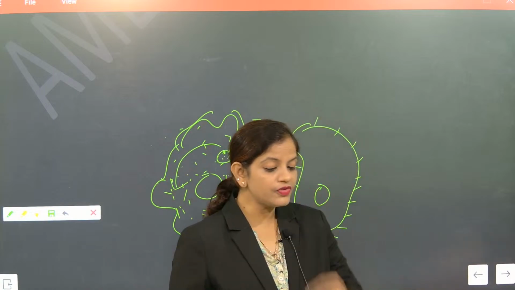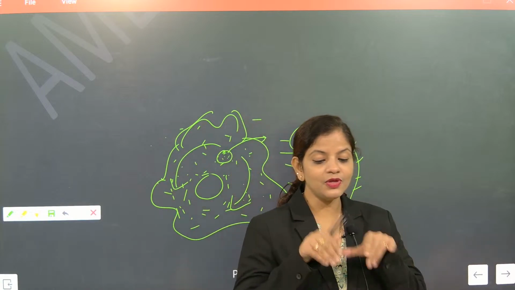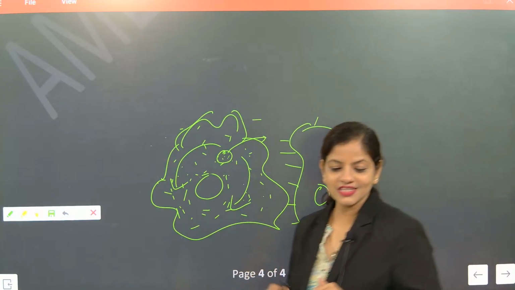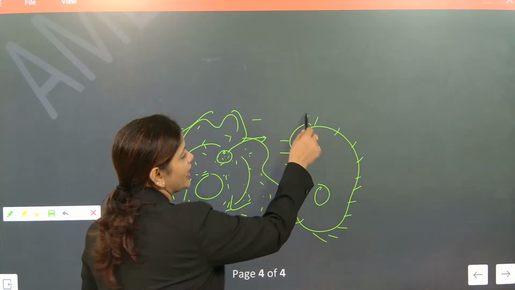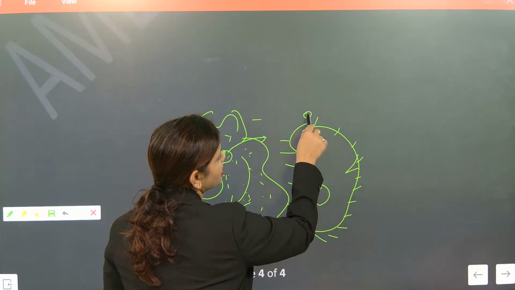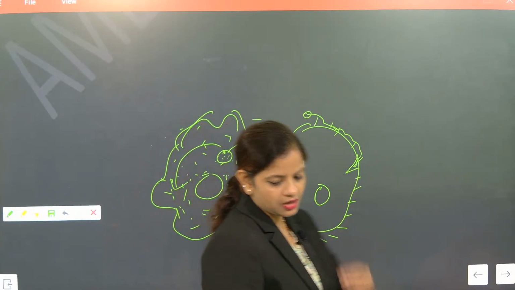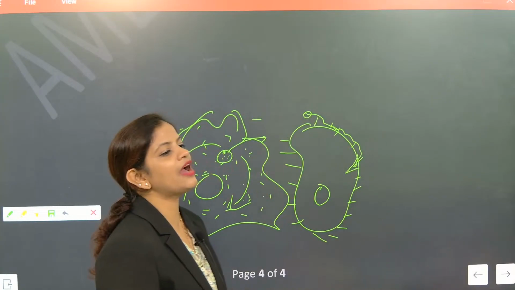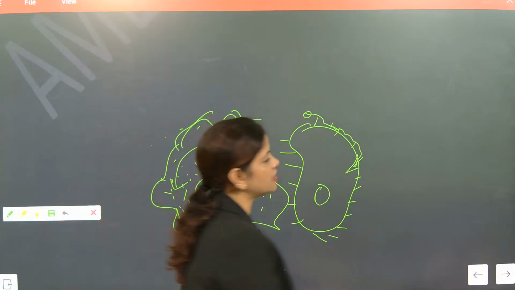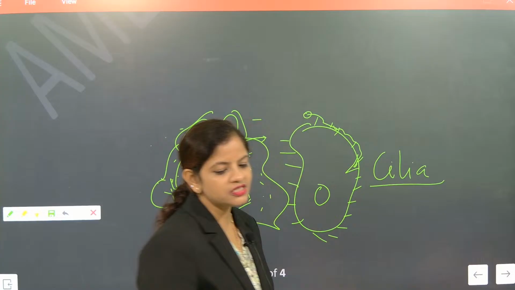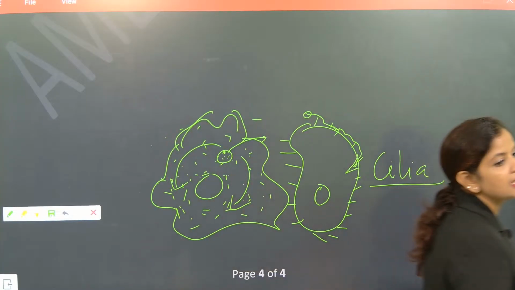It helps the organism to move. And also, if any food item is near the body, the hairs will shift the food item towards the mouth to have food. Did you understand the work of cilia? So this is exactly cilia.